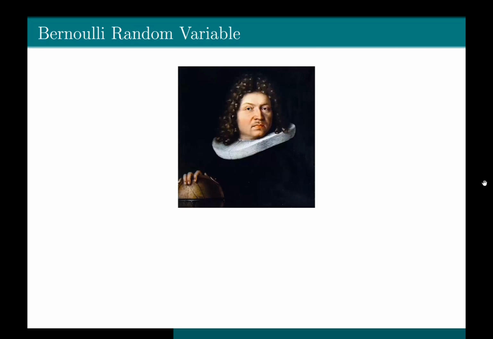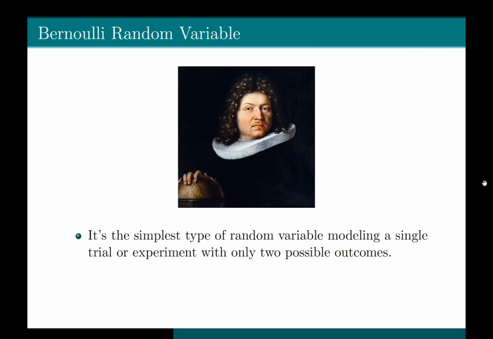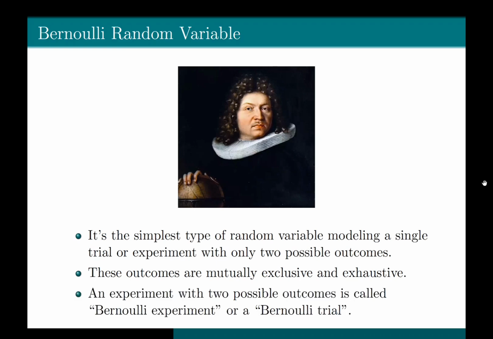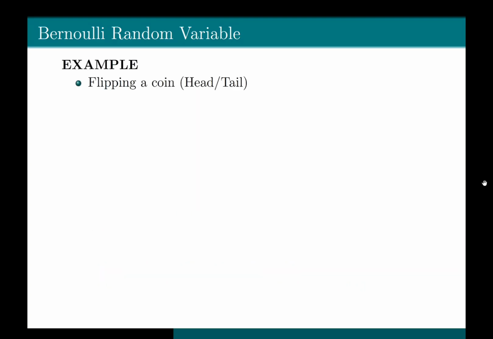The Bernoulli random variable is named after a Swiss mathematician, Jacob Bernoulli. It's the simplest type of random variable, modeling a single trial or experiment with only two possible outcomes. These outcomes are mutually exclusive and exhaustive. An experiment with two possible outcomes, therefore, is called a Bernoulli experiment or a Bernoulli trial.